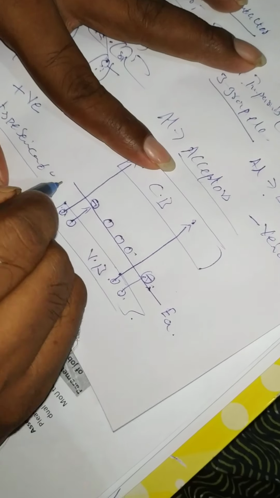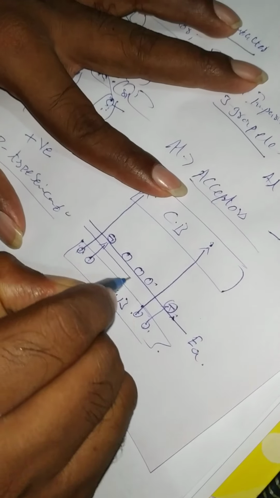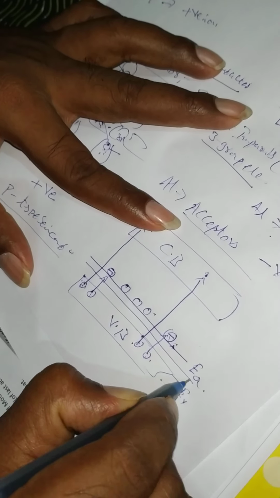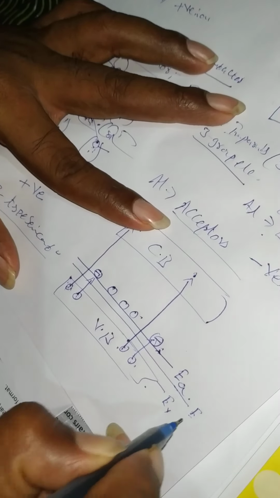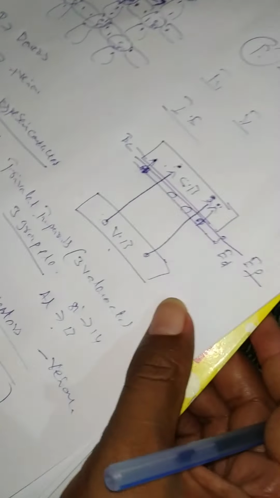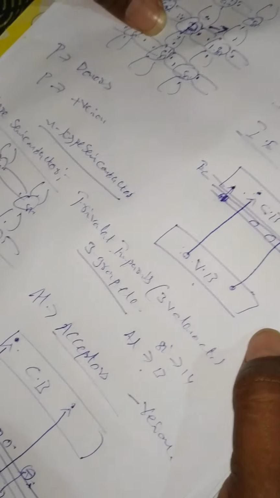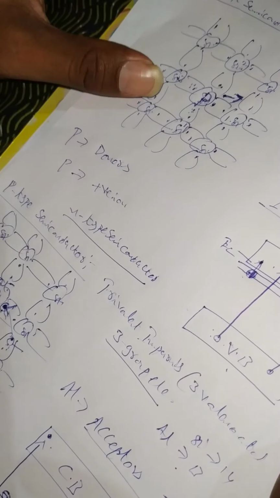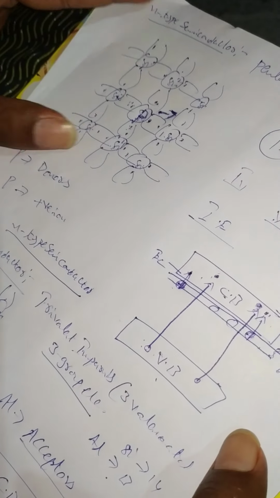And coming to the Fermi energy level, this is EV, the valence band edge. The Fermi level lies in the middle between the acceptor level and the valence band edge. In the next class we will discuss the electron concentration in n-type and hole concentration in p-type. Hope all of you understand the formation of n-type and p-type.